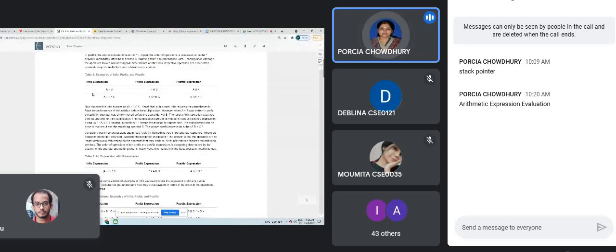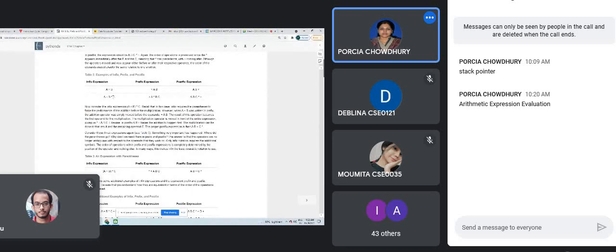Now suppose this is the very basic infix expression, A plus B. Directly for postfix we will write AB plus. How we will do that using stack, I will tell you just after this. Suppose one more infix expression is A plus B into C. Now we have more than one operator, plus and multiplication, so you have to check the priority. I have already told you that multiplication and division come first, and after that addition and subtraction.